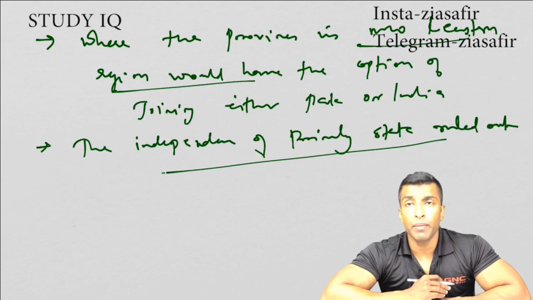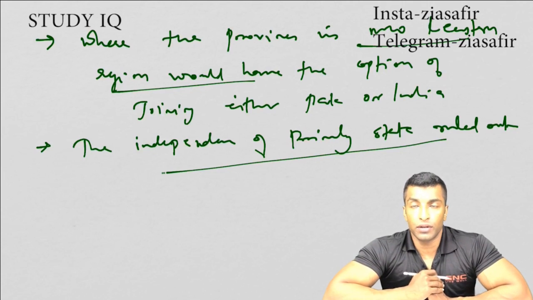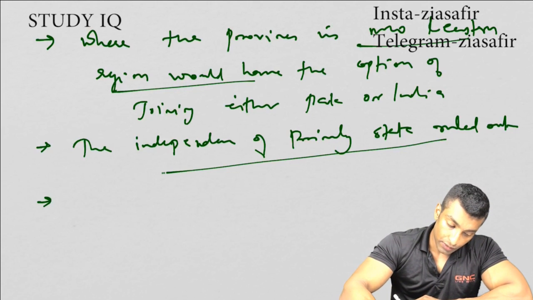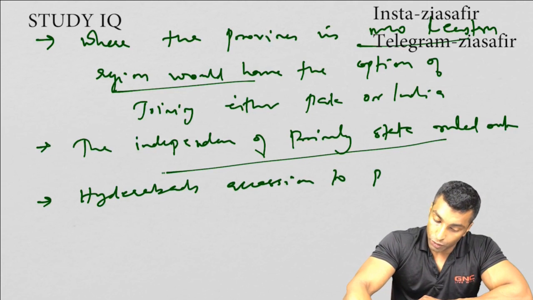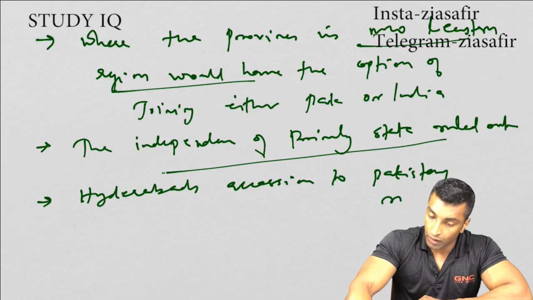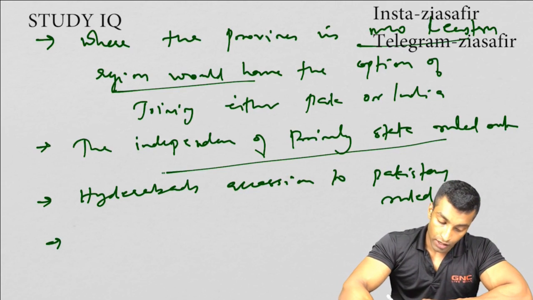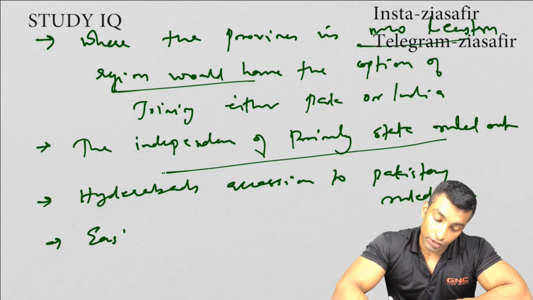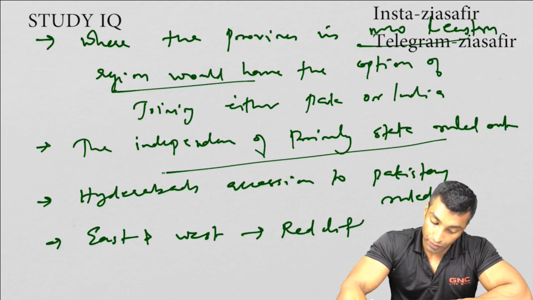Because the ruler may want to join the Muslim League or Pakistan, but the people may need something different. People may want to join the Indian Union. Similarly, next one, Hyderabad's accession to Pakistan was ruled out. And the last one is that the east and west boundaries are decided by Redcliffe.